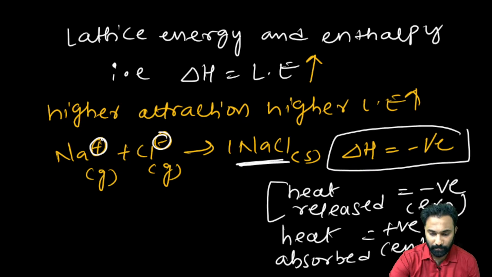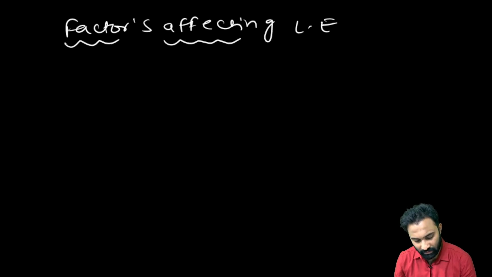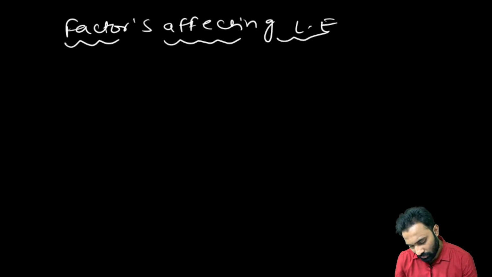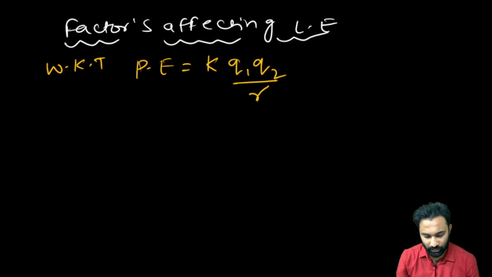Now what are the factors that are affecting the lattice energy? Now here we know that potential energy is equal to K Q1 Q2 by R. Now what is the meaning of K Q1 Q2 by R?